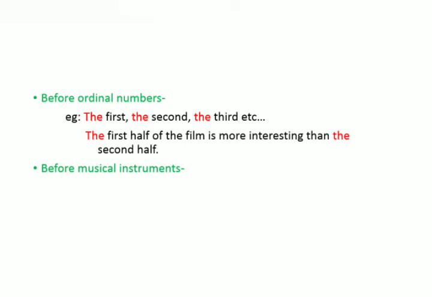Next use of this article is before musical instruments. Whatever musical instruments are there, before them we have to use this definite article the. For example, he can play the flute, the tabla, the guitar, etc.